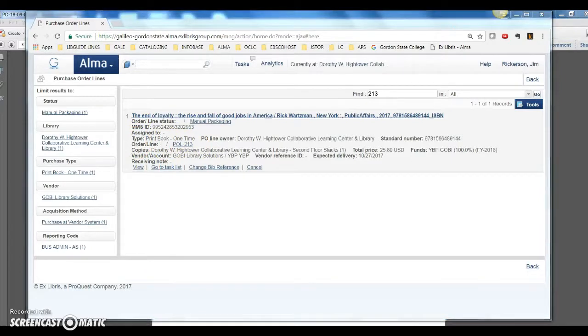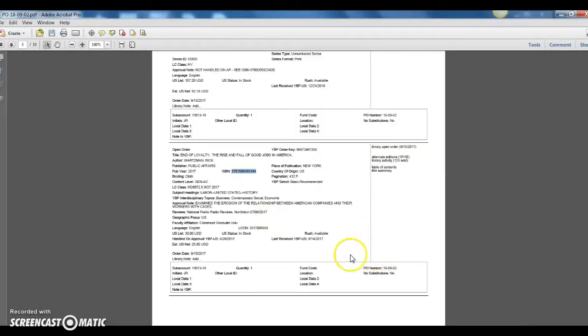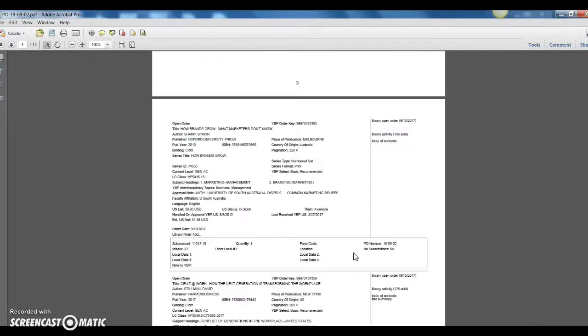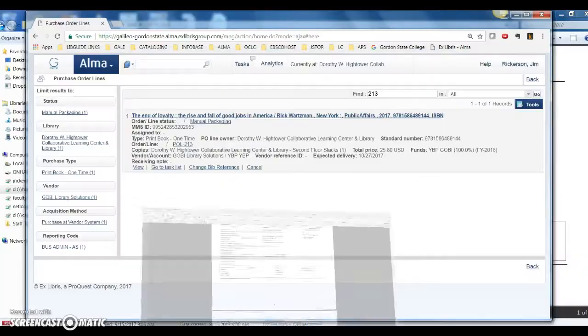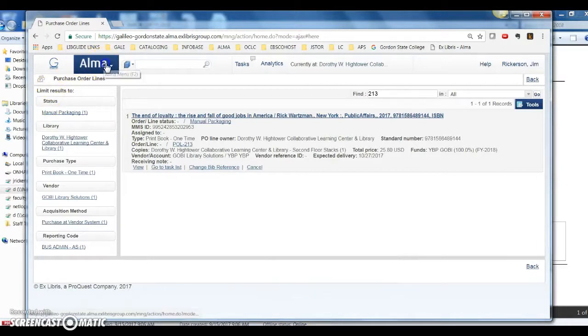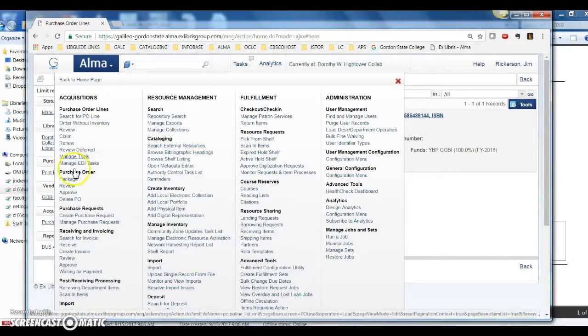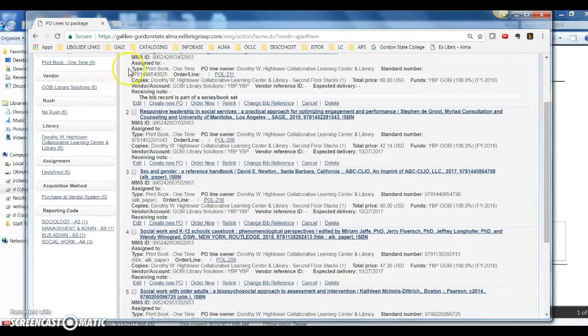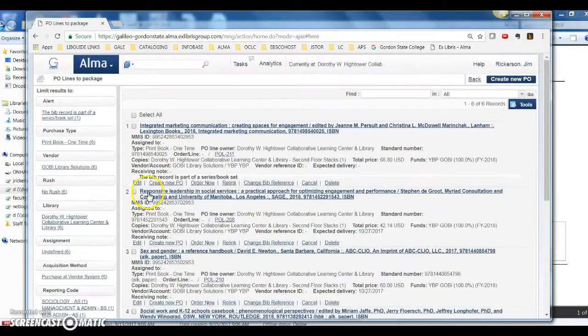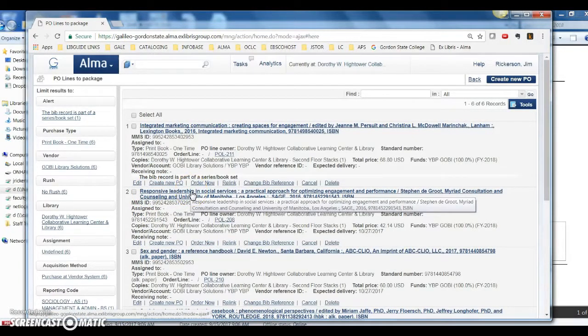After we go through this purchase order that has been submitted to YBP, then the next step is to go to Alma main menu and then click package. And you would select all the items that you want to package together into a PO.